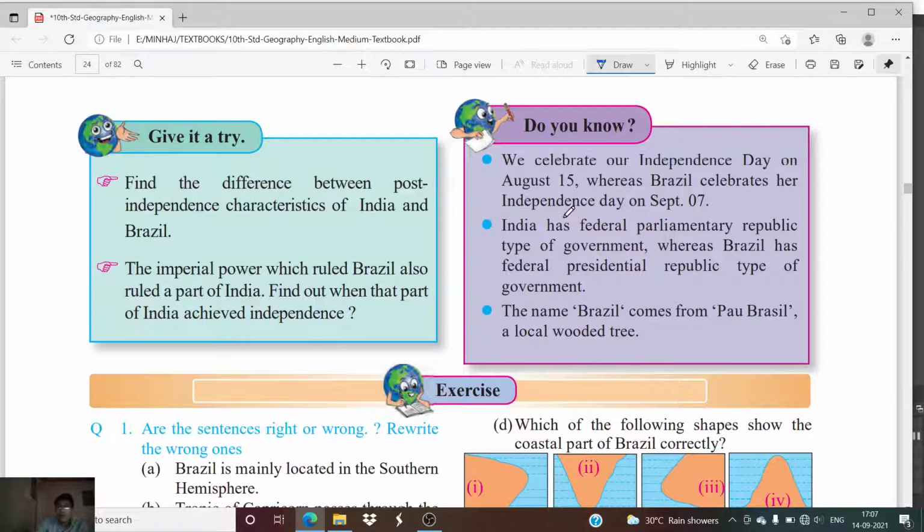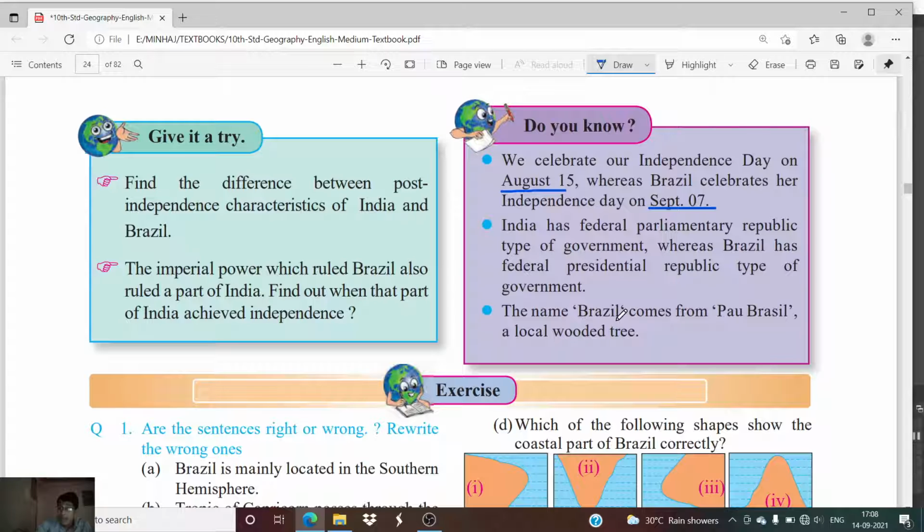Now, do you know that we celebrate our independence on August 15, whereas Brazil celebrates its Independence Day on 7th September. India has a federal parliamentary republic type of government, whereas Brazil has a federal presidential republic type of government. In our country we elect a prime minister, and in Brazil the president is elected by the people of the country.